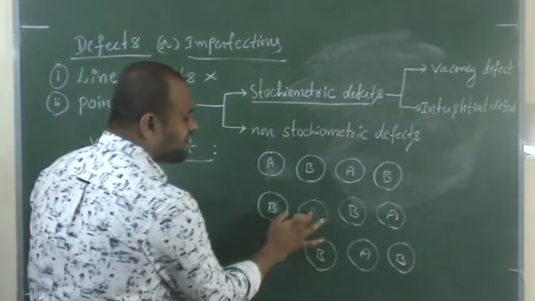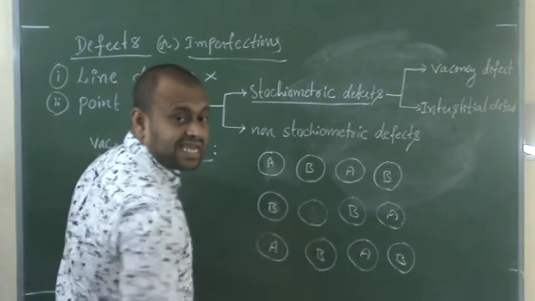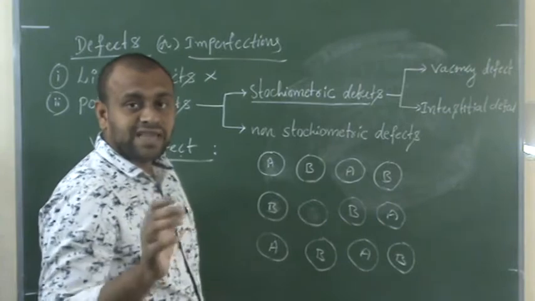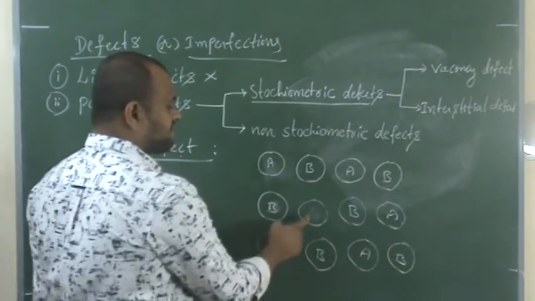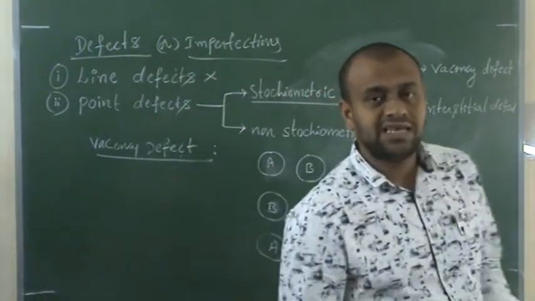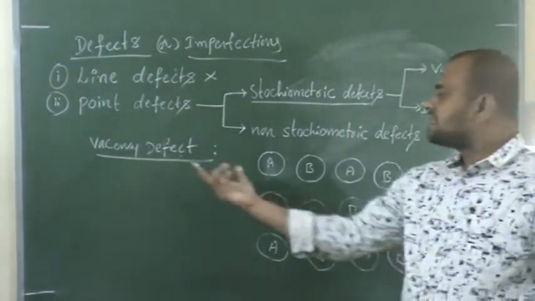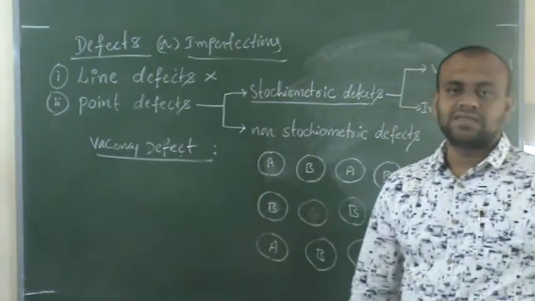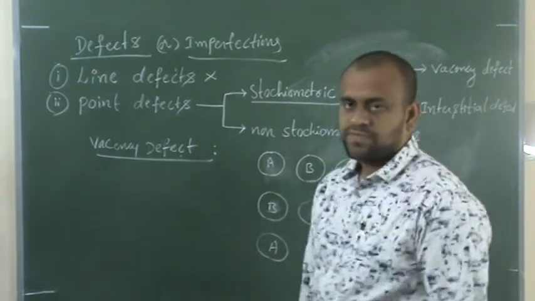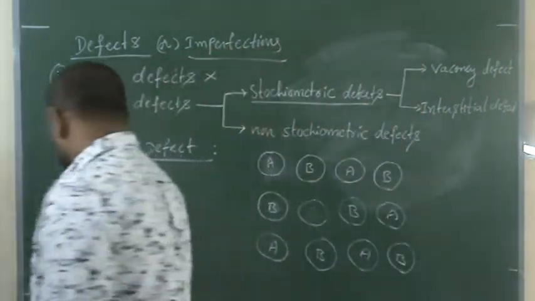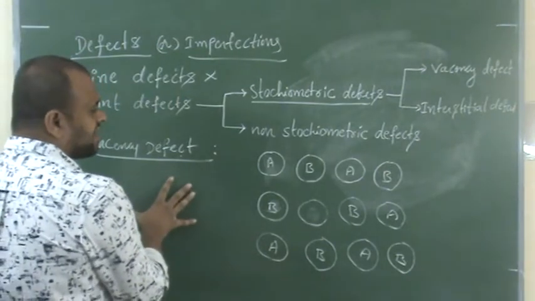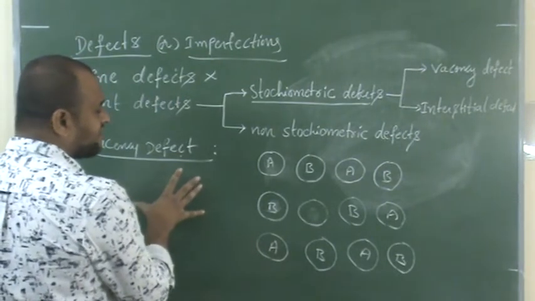Why? Because the missing particle creates a vacancy, an empty space, in the crystal. An empty space is nothing but a vacancy. That is why this defect is called a vacancy defect. Got it? Understood? Yes. So what is a vacancy defect?